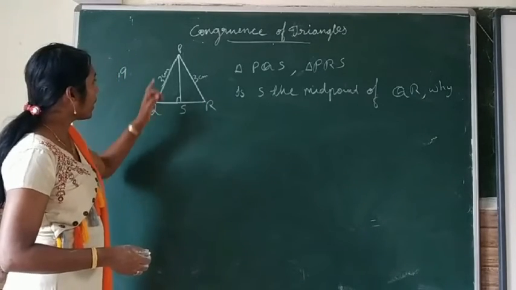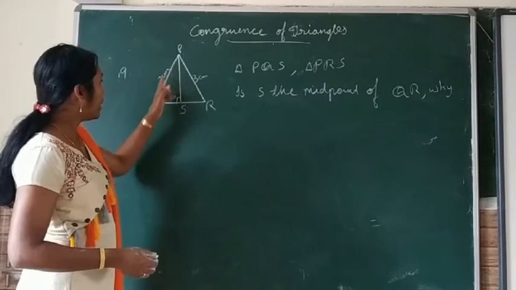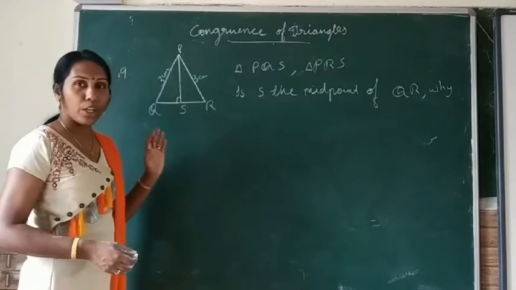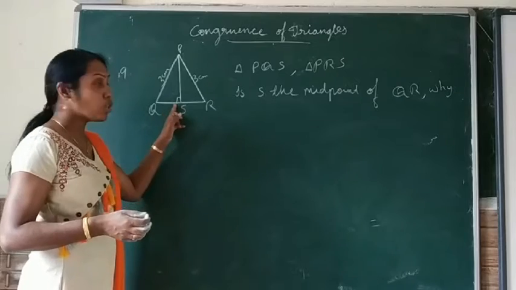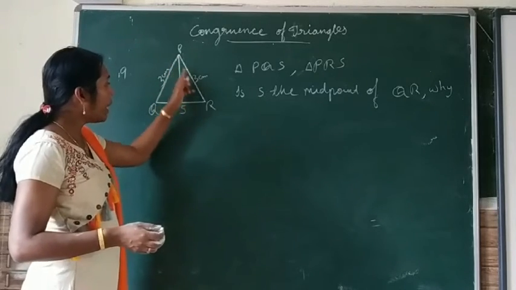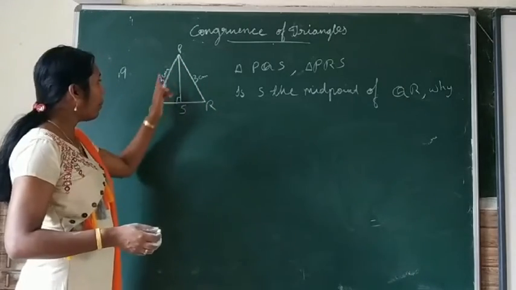So here consider the triangles PQS and PRS. PQ and PR are the hypotenuses. We know that the hypotenuse is the side opposite to the right angle. So PQ is the hypotenuse of triangle PQS and PR is the hypotenuse of triangle PRS. So PQ and PR are equal.